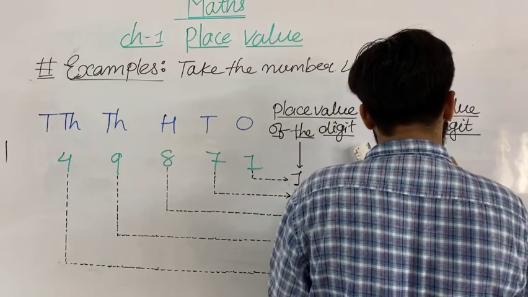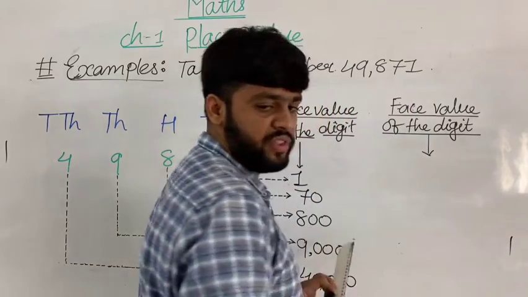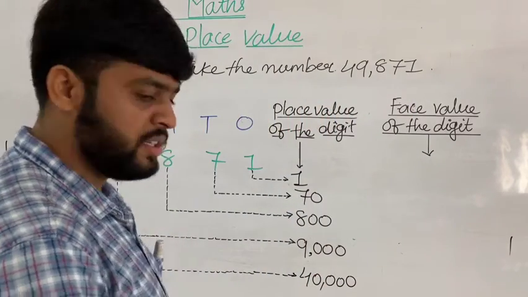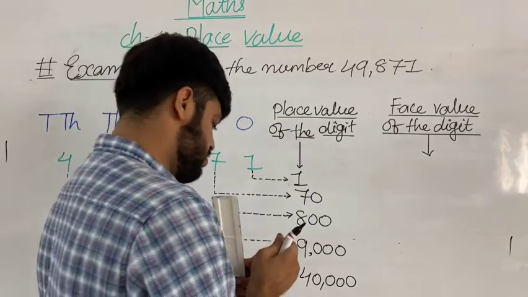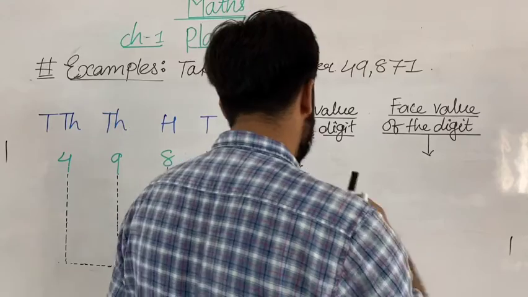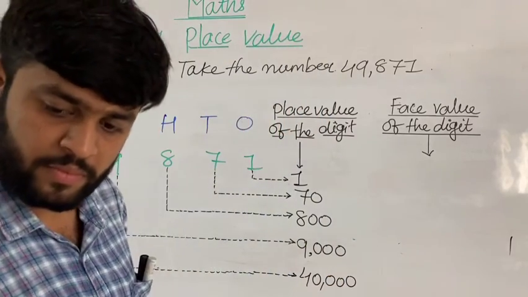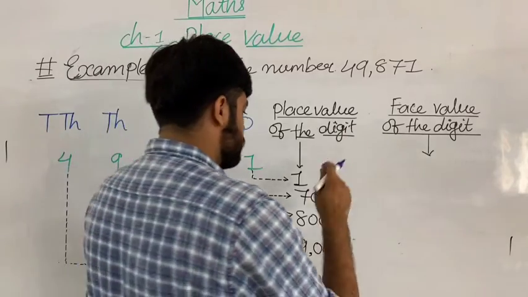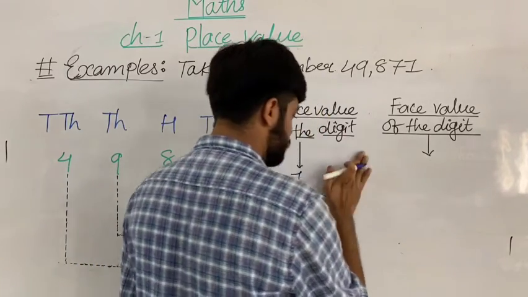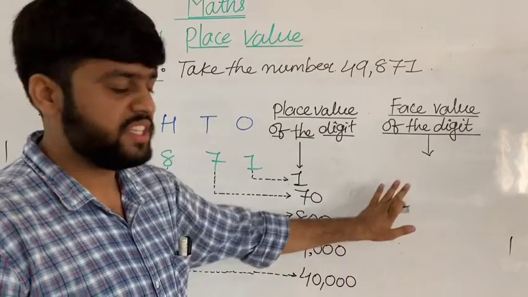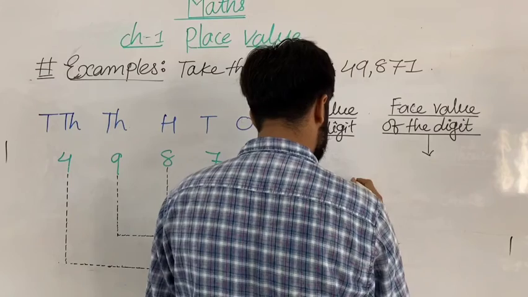So you have to write it with me. The face value of the given number. It's all in brackets. First you have to write the place value here, and here the face value.